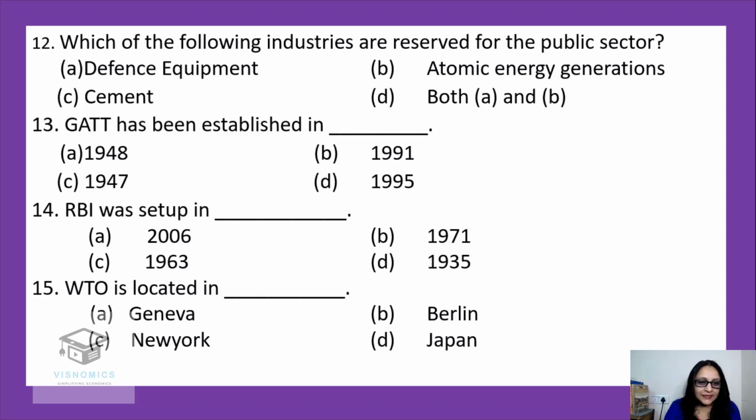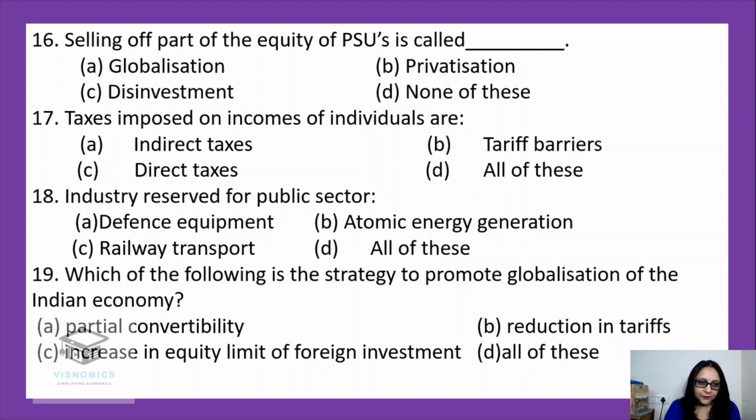WTO is located in. Where is it located? Yes, the headquarters are in Geneva. Okay, next one. Selling of part of the equity of PSUs is called disinvestment, without any doubt.